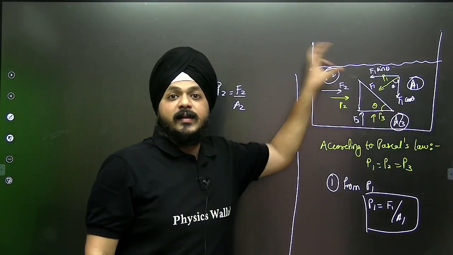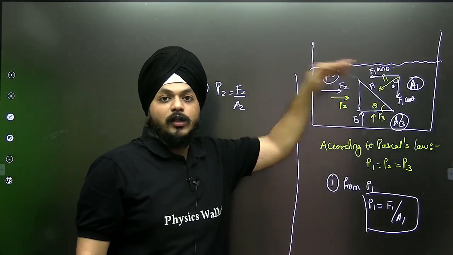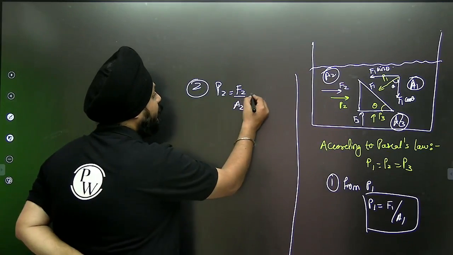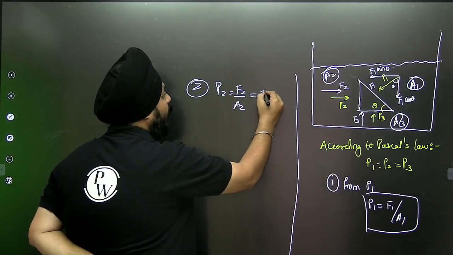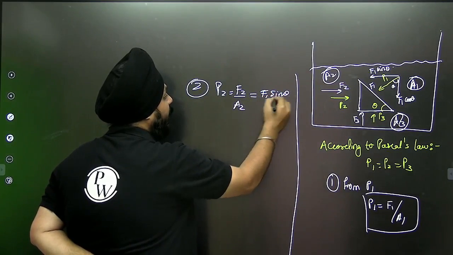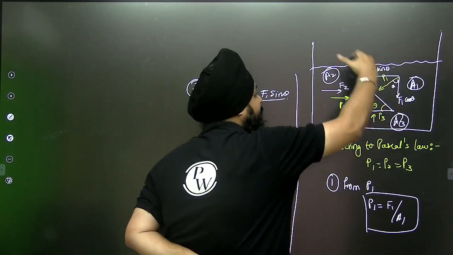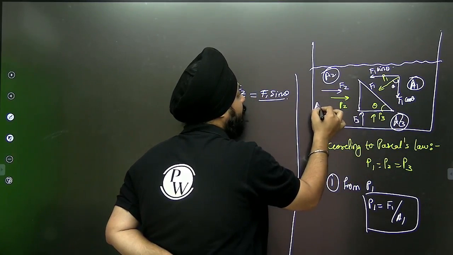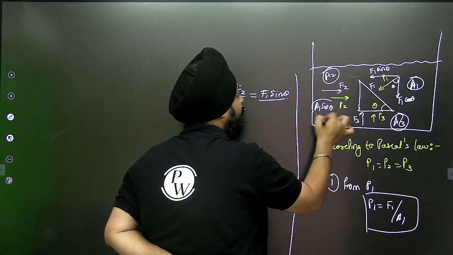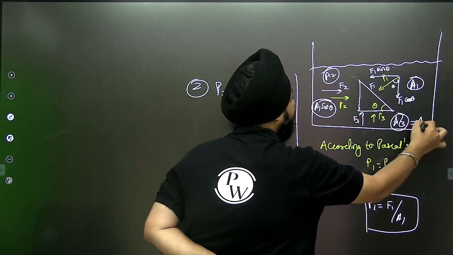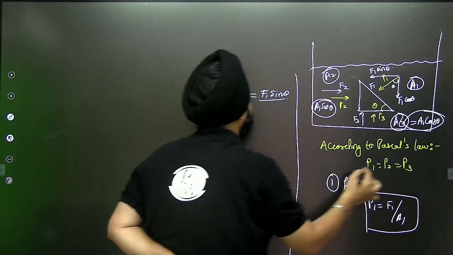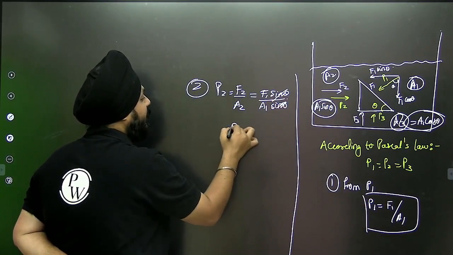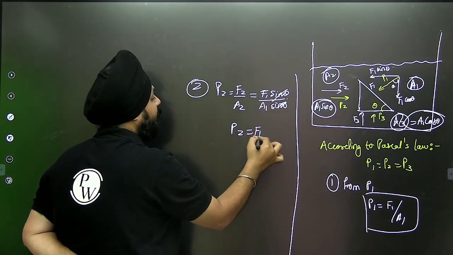As the prism is at rest, it means all the horizontal forces will be balanced, all the vertical forces will be balanced. So this F2 will be equivalent to F1 sin theta. And suppose this is area A1, then this A2 will be equivalent to A1 sin theta and this will be equivalent to A1 cos theta. That's it. In A1 sin theta, this sin theta is going to cancel. Then P2 is equivalent to F1 by A1.